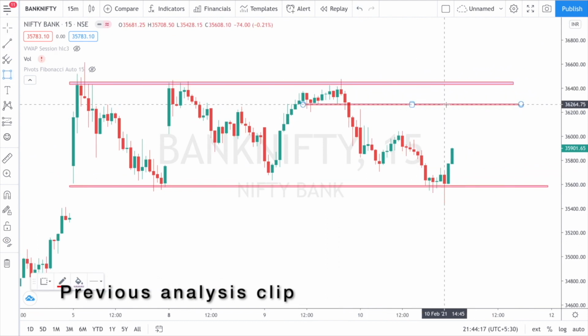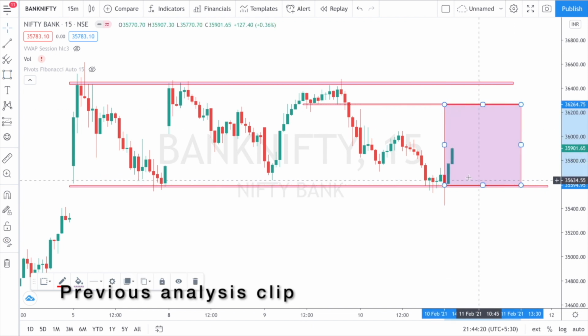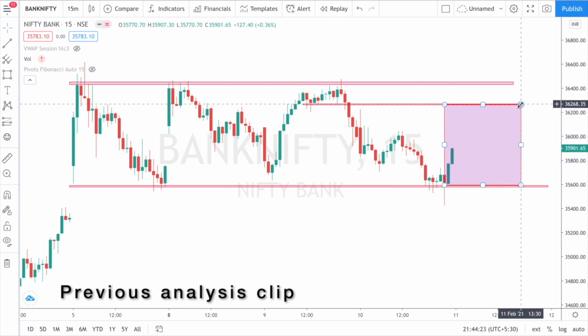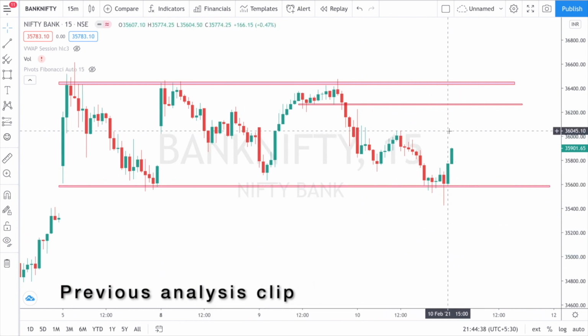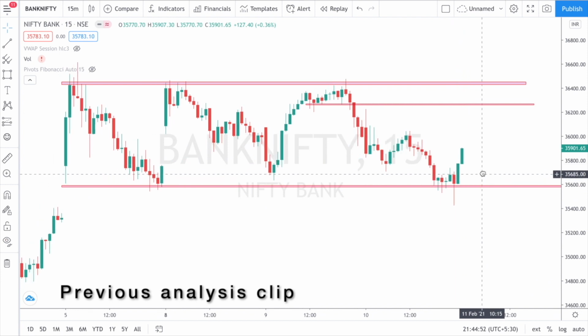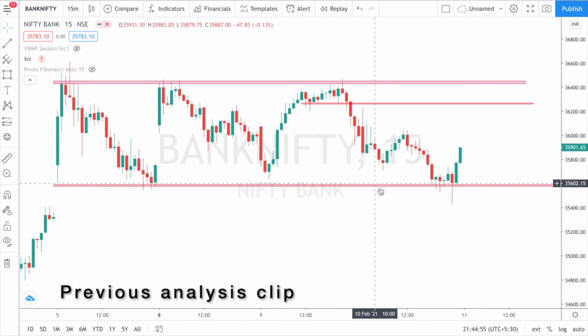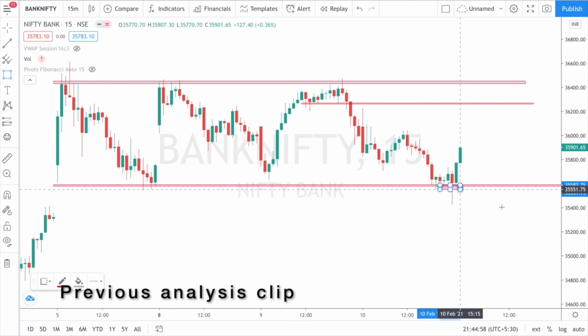So tomorrow the range that I am expecting is this: 36,250, or let's say 36,200 to 35,600. Of course, a huge range, but you can take your positions accordingly. But if the market becomes trending, I won't prefer selling call options too much. I will prefer selling put options. If the market opens according to my conditions, then I will plan to sell all these puts in huge quantities.